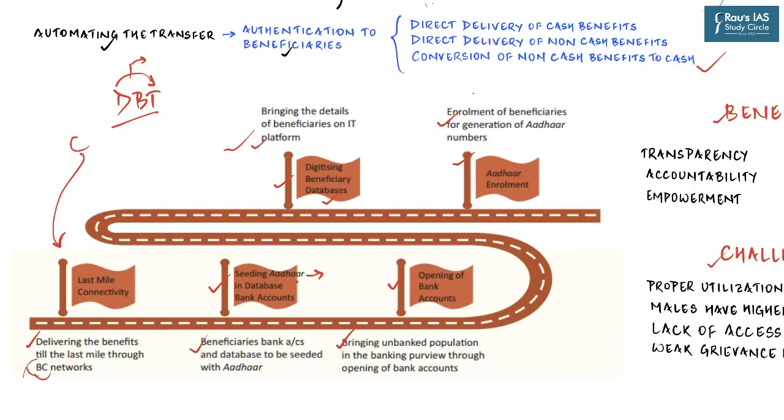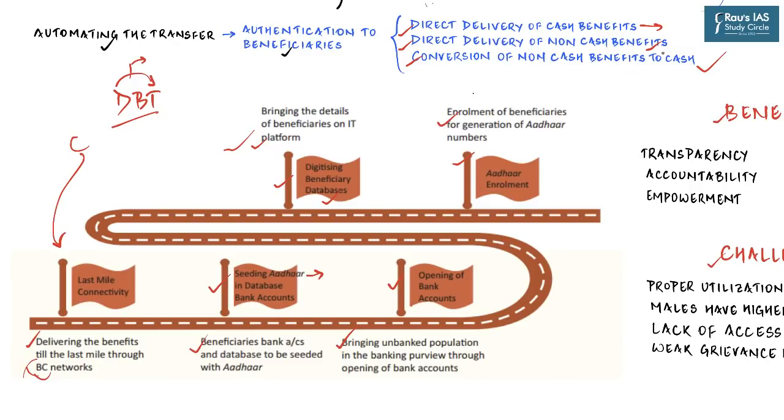So now a basic question arises as to how many kinds of direct benefit transfer can exist in a country like India. There are three modes or models of direct benefit transfer. First, of course, is direct delivery of cash benefits. So instead of delivering cash to a person entitled to a scholarship, the government can directly transfer the amount into his or her bank account.